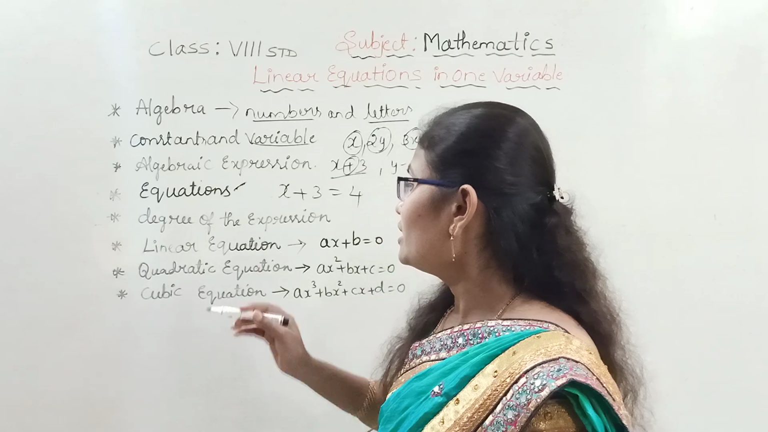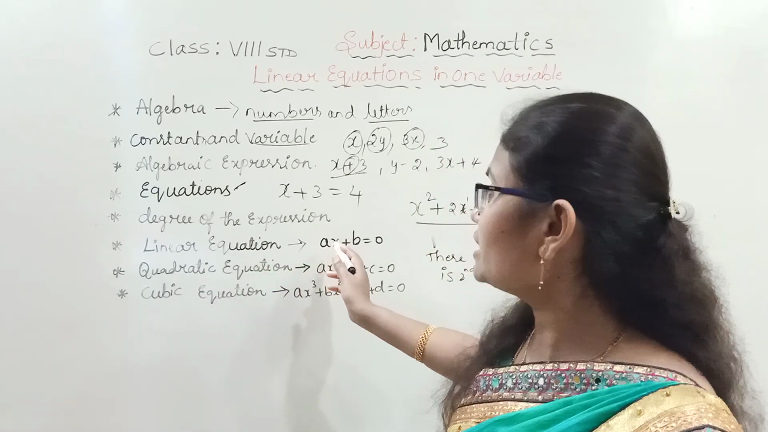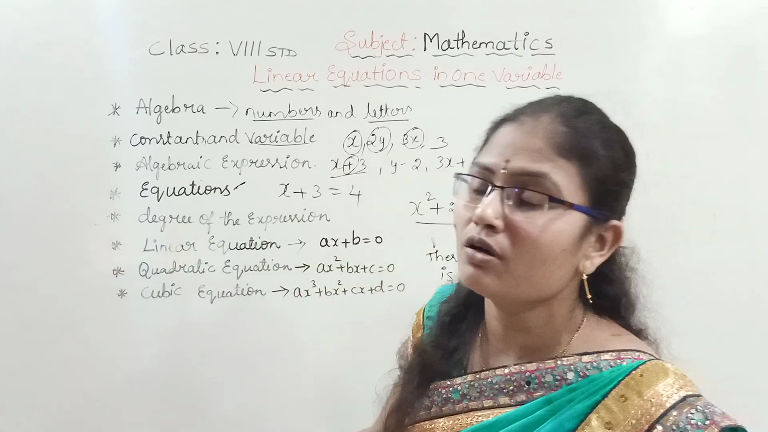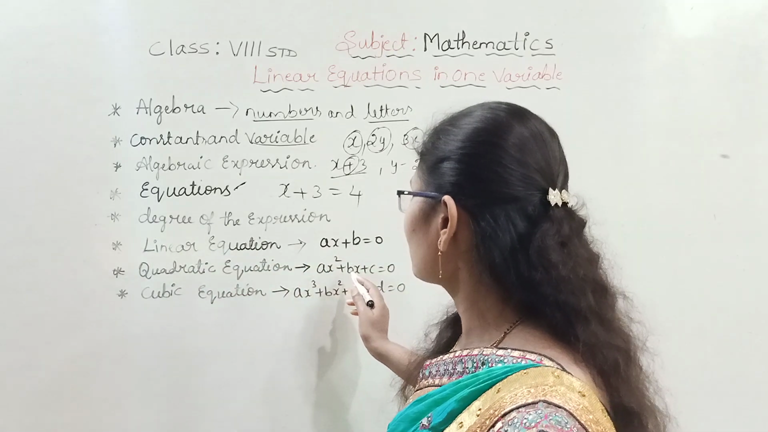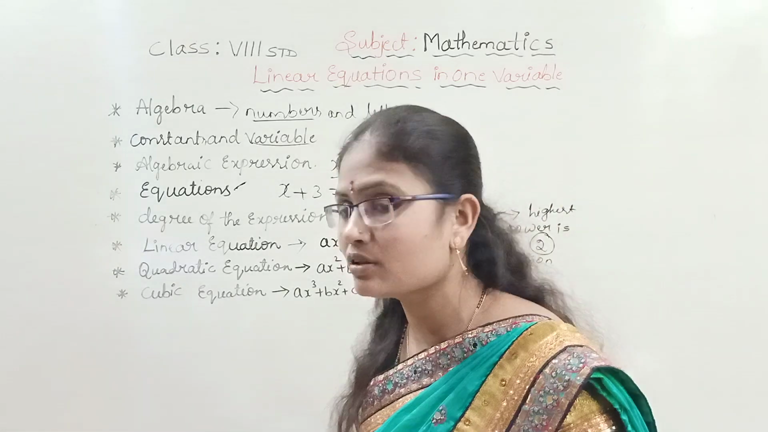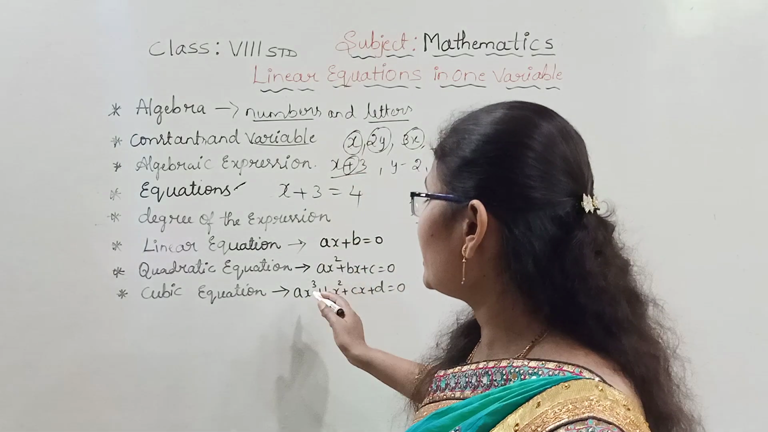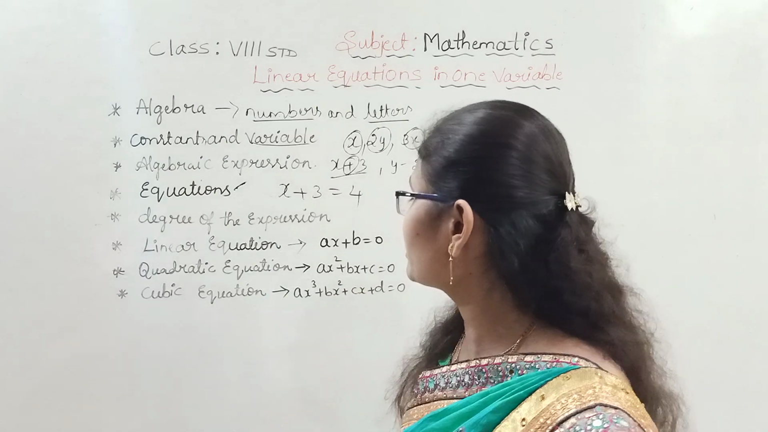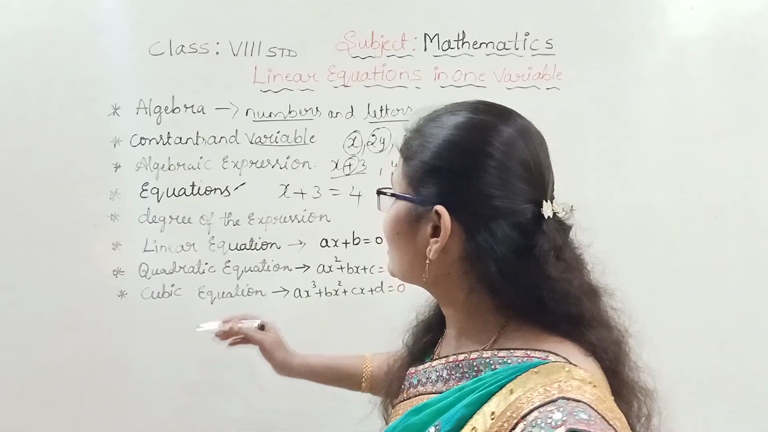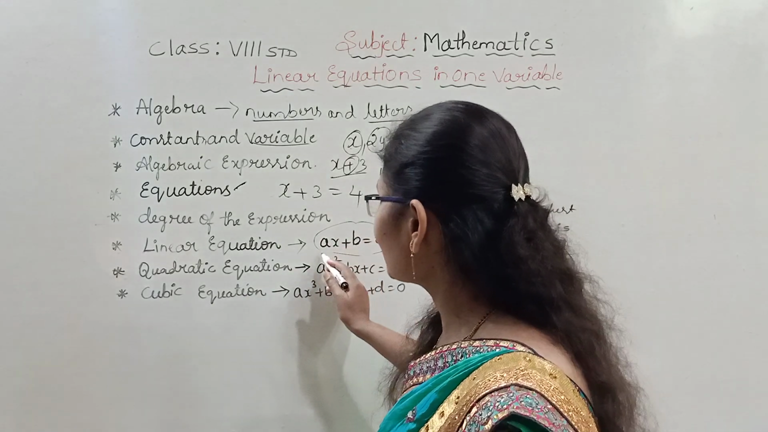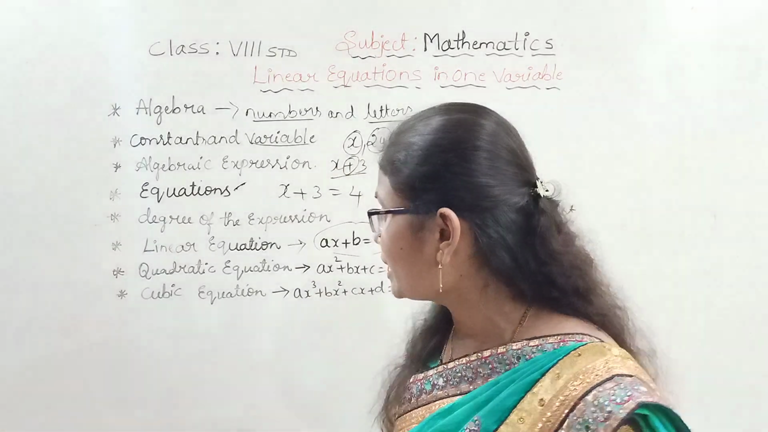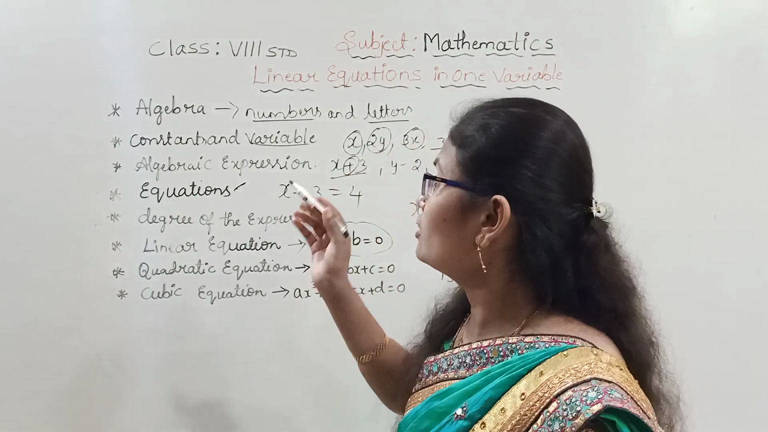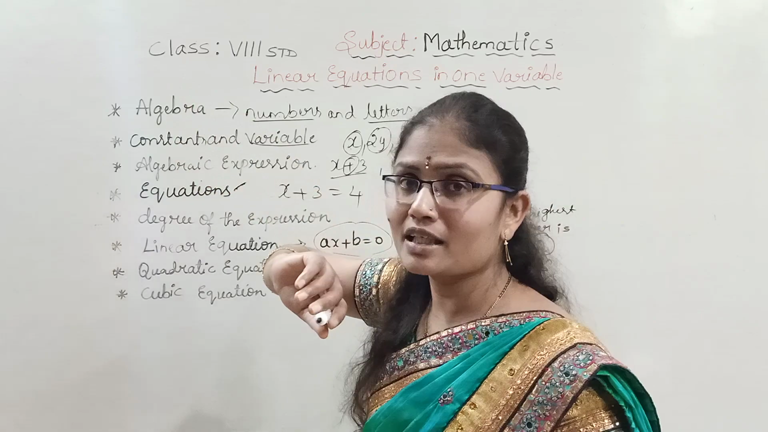The standard form of a linear equation is ax plus b is equal to 0. Quadratic equation is ax square plus bx plus c is equal to 0. And cubic equation is ax cube plus bx square plus cx plus d is equal to 0. These standard equations are very important. You have to keep them in mind and recall them. Let us recall one more time.